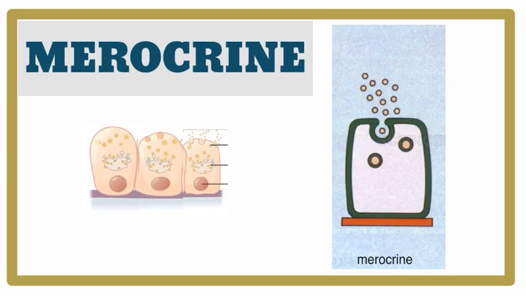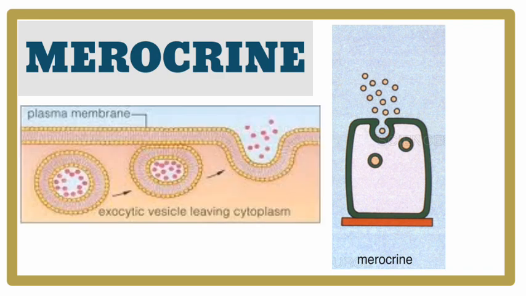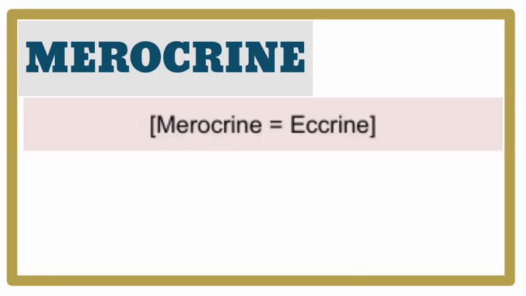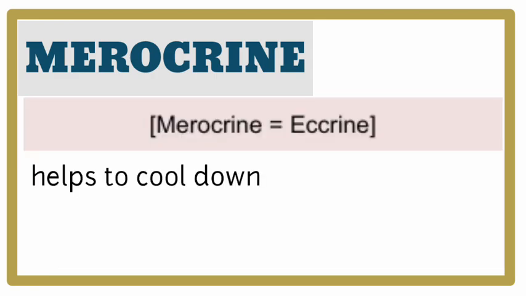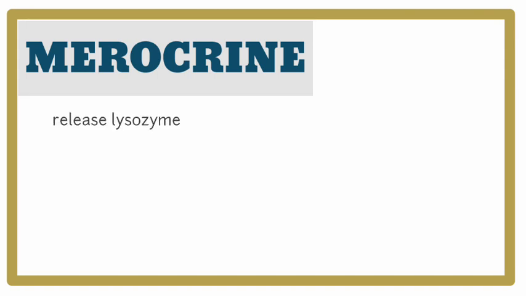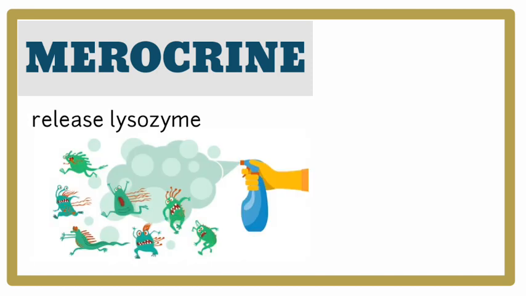Merocrine gland releases its secretion by the process of exocytosis. Content in the cell is released by a vacuole. This gland releases the watery sweat, which helps us to cool down and eliminate the waste products. This gland also releases lysozyme enzyme that lyses bacteria, and even antibodies.